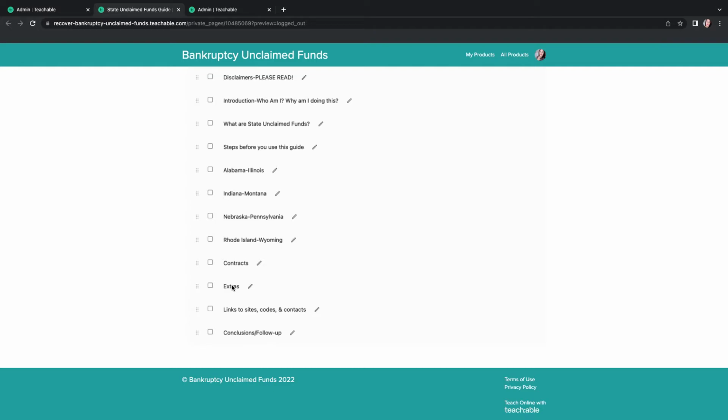when it's not on the Treasury's state websites, because that's really important so that you're not relying on someone else's information. You know how to have sources and do it on your own. That's important. And I also give you the links, sites, and code contact information on one sheet. And then I do a conclusion and follow up. So that's what this guide is.